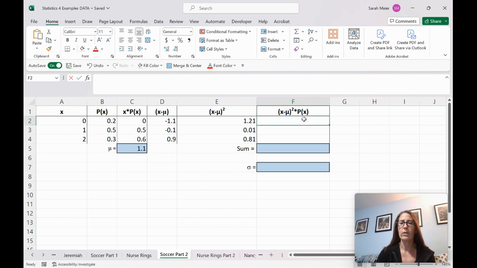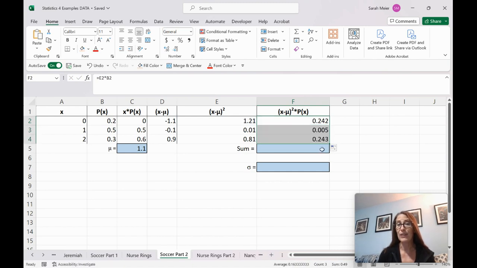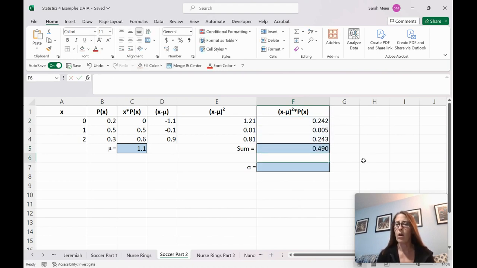So what you want to do here is you want to take the squared difference and then multiply it by the probability. So when you do that and then you pull it down, you get the correct values. And then when you sum it up, you get 0.490. And I think that when you do it incorrectly, you get 0.491. It's just different the way these work out.